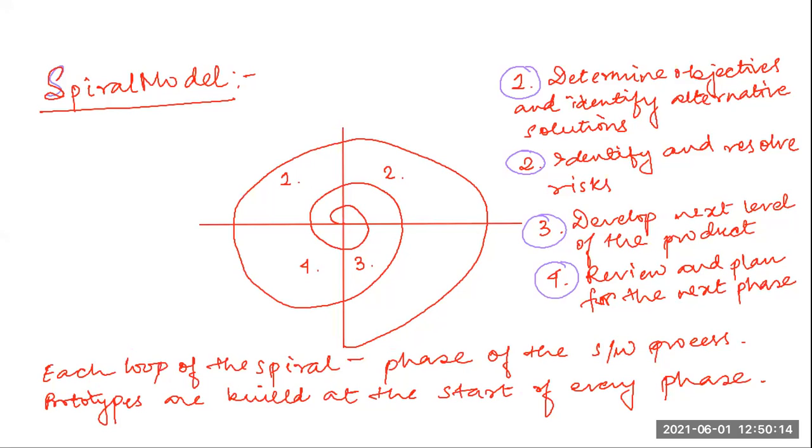Each phase of the model is presented as a loop in this diagrammatic representation.